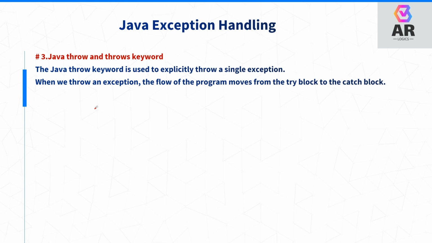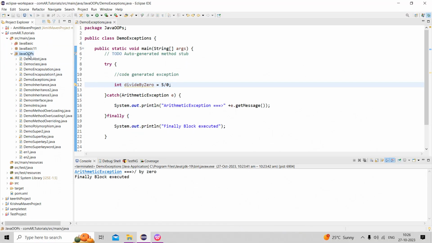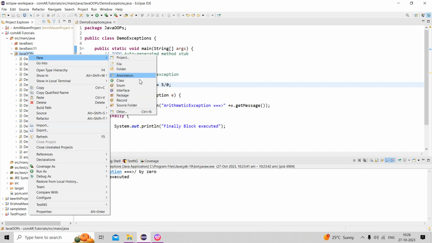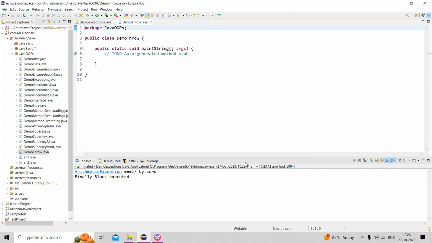See here. I can create one more class, DemoThrow. Throw has 3 points.